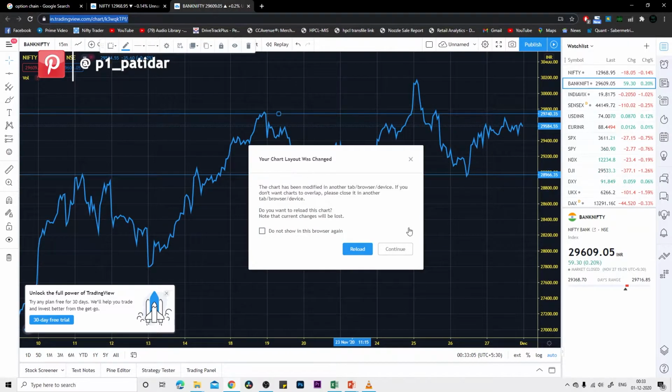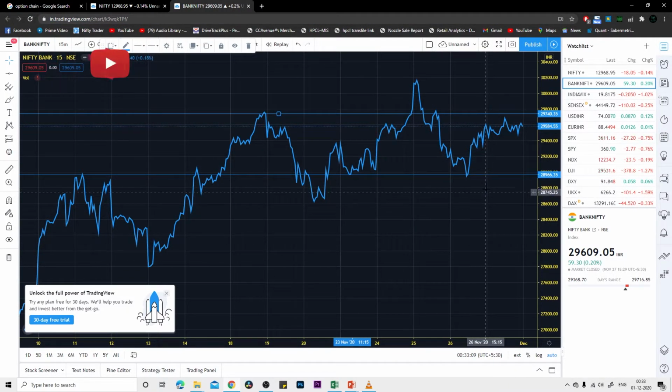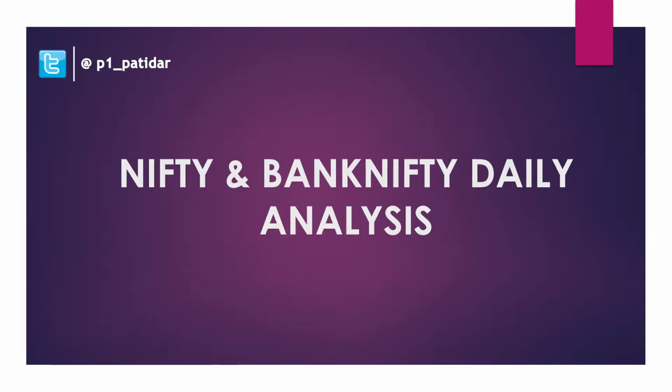Now if you see the Bank Nifty chart, you can easily see the market on the 27th started here, it just did the drama, then ended up somewhere here. So if you see the immediate support and resistance with this graph, then 28,966 is the support and 29,740 will be our resistance. Now let's move to our file and analyze it further.